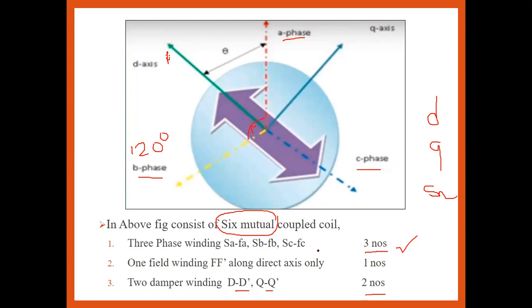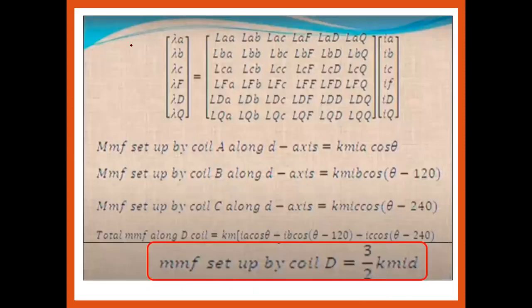Okay, so the total number of MMFs across the whole coil comes to six quantities. Number one, MMF across phase A, MMF across phase B, third MMF across phase C, then for the field winding, then for the quadrature axis, then for the direct axis, then for the quadrature axis.